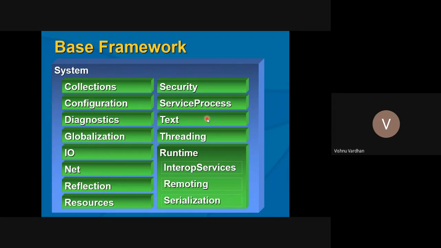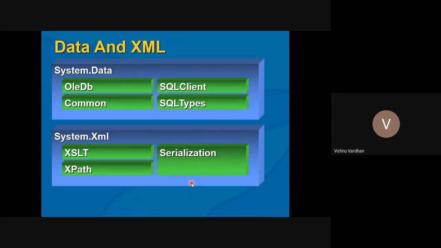Some base frameworks are there, and you can see and understand what they do. These are only sample framework classes defined here, and you can go through them. For the data, System.Data, OLEDB, SQL client, we will discuss when ADO.NET comes. For the time being, we do not concentrate on this, because all these come in future slides.